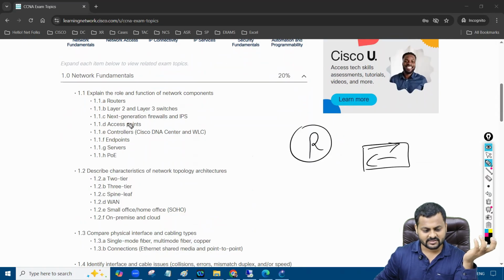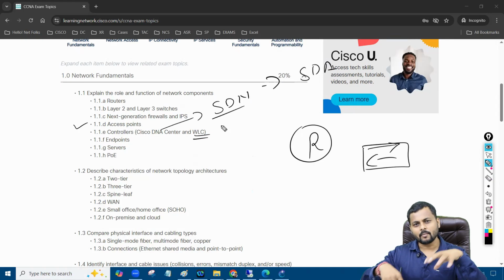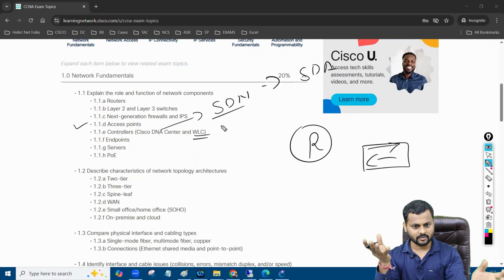Then after that, we have an access point, right? This access point is basically used for Wi-Fi. Then we have the Cisco DNA Center and the controller. This is part of SDN, software defined networking. And in another kind of software defined networking, we have the SDA part, right? Then we have the wireless LAN controller as well. If you have multiple APs that you can manage from one centralized place, that's called a WLC.